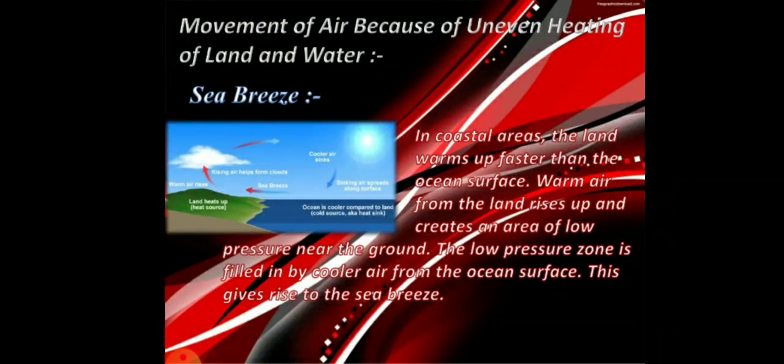As you know, in coastal areas, the land warms up faster than the ocean surface. Warm air from the land rises up and creates an area of low pressure near the ground. The low pressure zone is filled by cooler air from the ocean surface. This gives rise to the sea breeze.